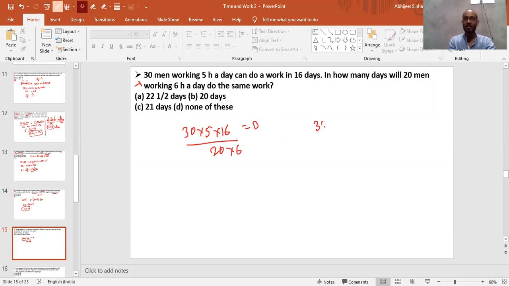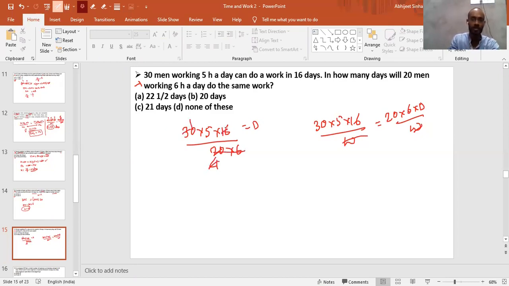So this is 30 into 5 into 16 upon W equals 20 into 6 into D upon W. As you know the work is the same, so directly I divided by 20 into 6. Now this is 600, this is 120. So this is 4 times and this is 4 times. So we got D equals 5 into 4, this is 20 days. Very good, guys. This is 20 days.